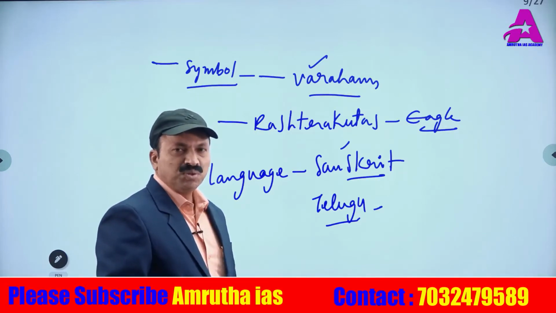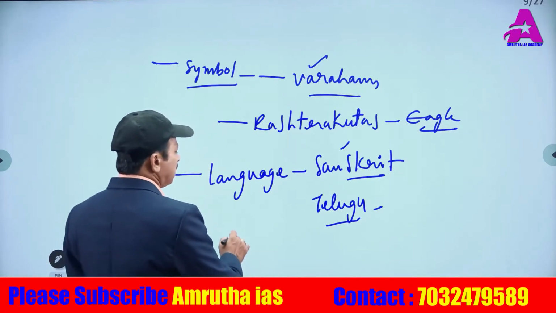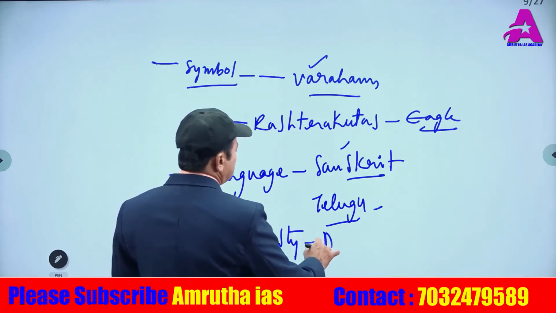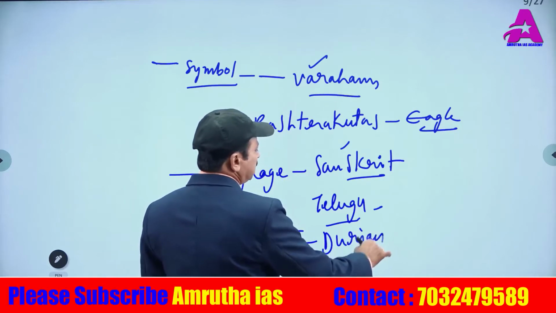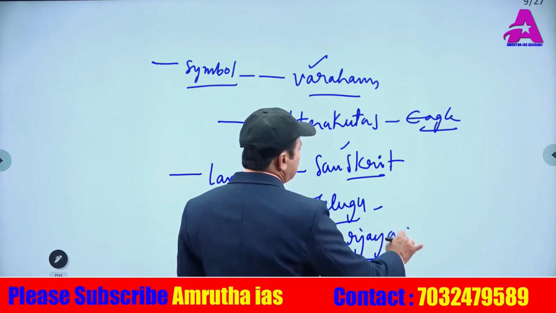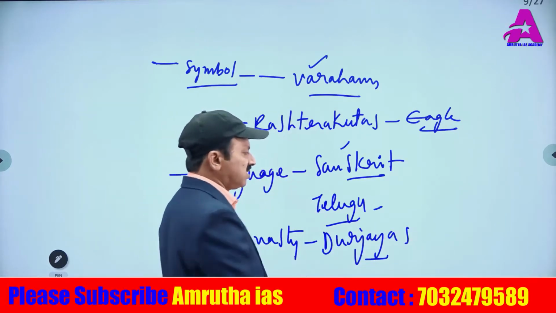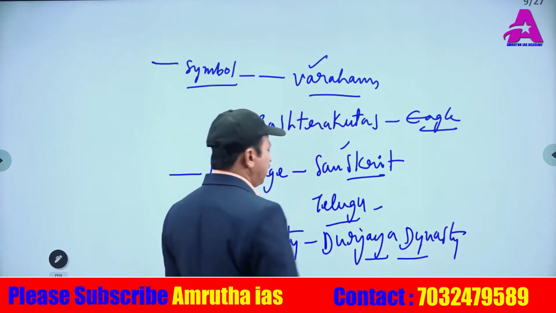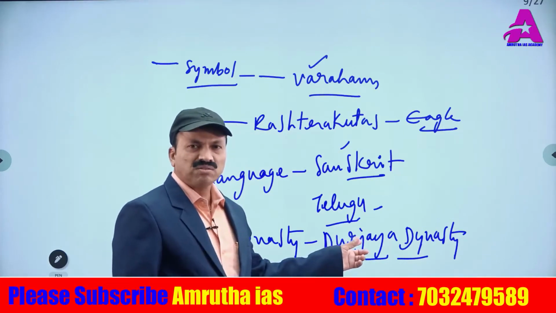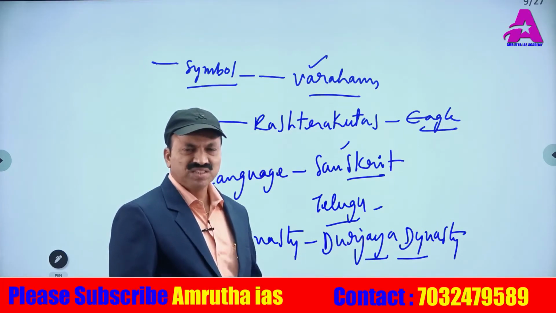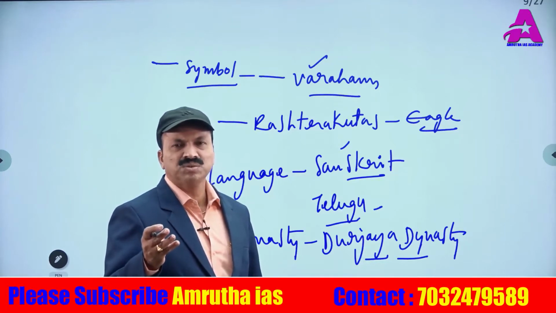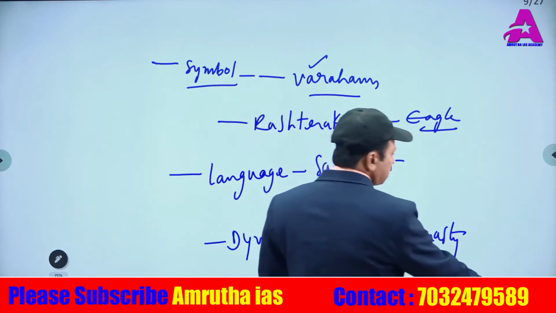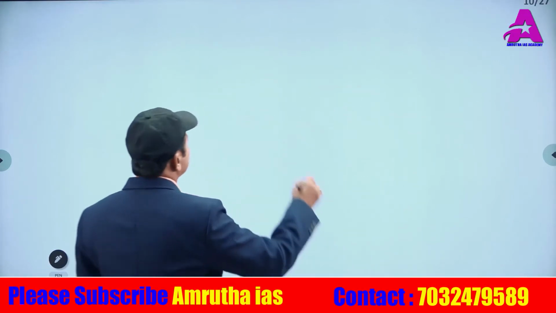Then come to the dynasty. The Durjaya dynasty, like that it was said. In the Chaturvarna system of Brahmana, Kshatriya, Vaishya and Sudra, which you know well, the Kakatiyas belong to the Shudras.